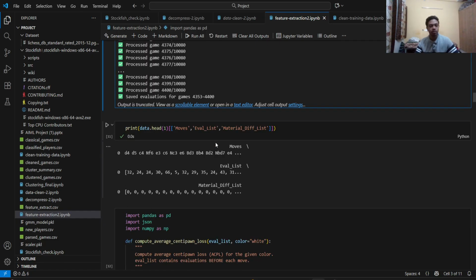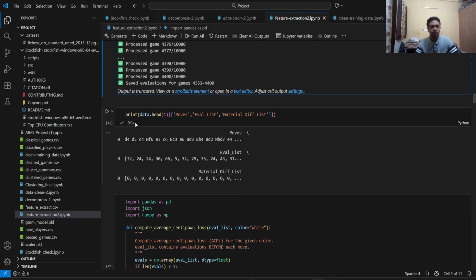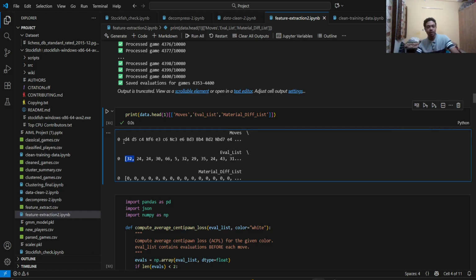Exactly. And as I said, I have printed out the moves, eval list, and material difference columns. So this 32 corresponds to this D4 move after the move is played, and D5, 24 corresponds to D5. So I have given the corresponding evaluation list and the material difference list.